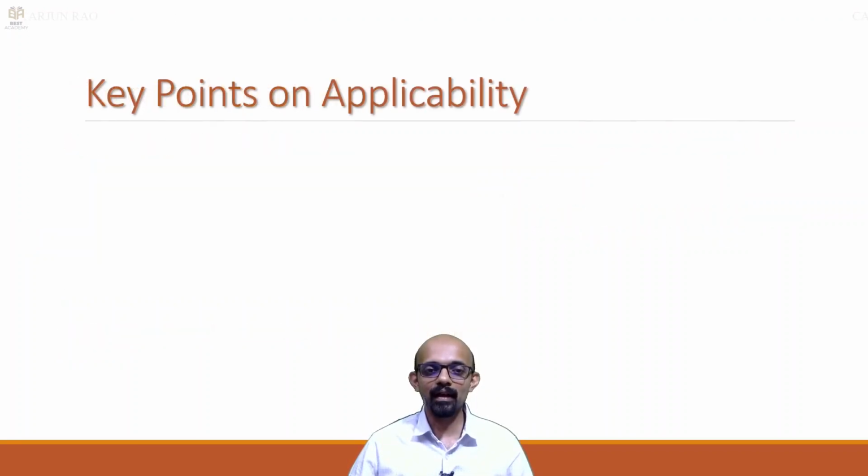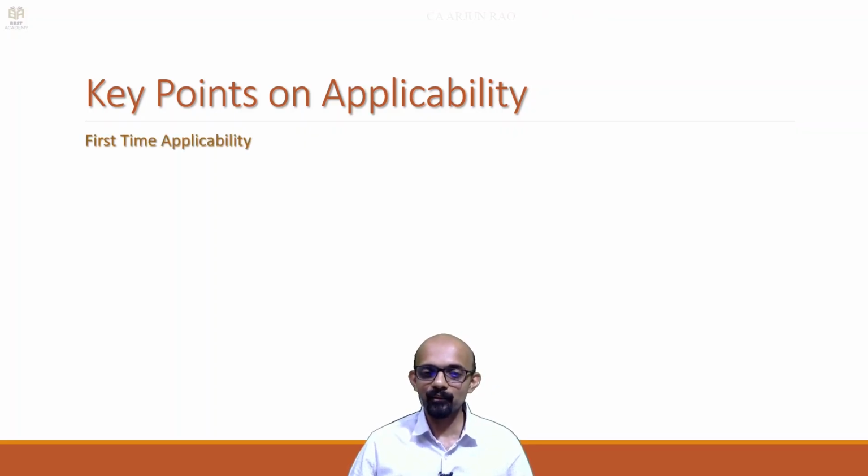So let's now look at some key points on applicability. We may have a question: the very first time a company has to follow Ind AS, say the company gets listed during this year, middle of the year. So from the middle of the year, should it follow Ind AS? Or it reaches net worth of 250 crores, let's say in September 2025. So for the accounting year 1/4/2025 to 31/3/2026, should it start following Ind AS? So that is not practical, isn't it?